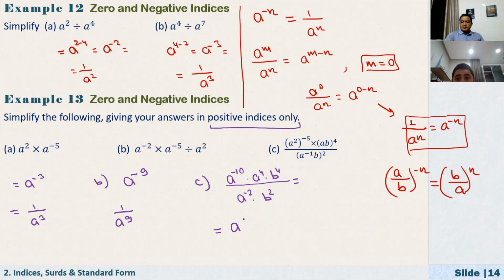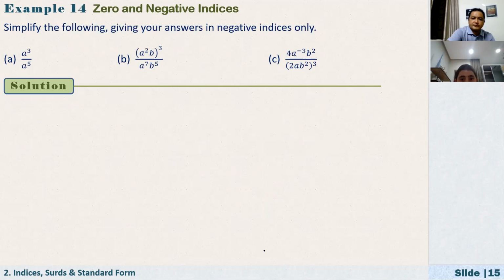Simplify b a squared, b squared over a to the power of 4. The numerator will be b squared, denominator will be a to the power of 4. Okay, so this b squared over a to the power of 4. Okay, good.